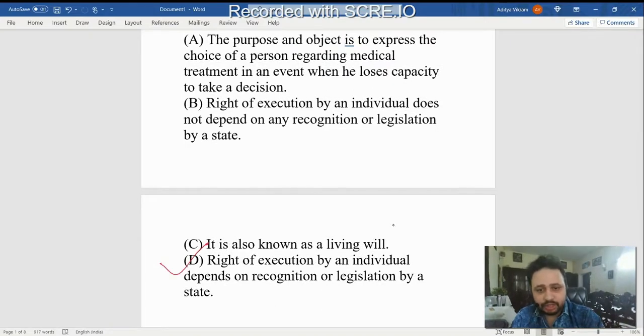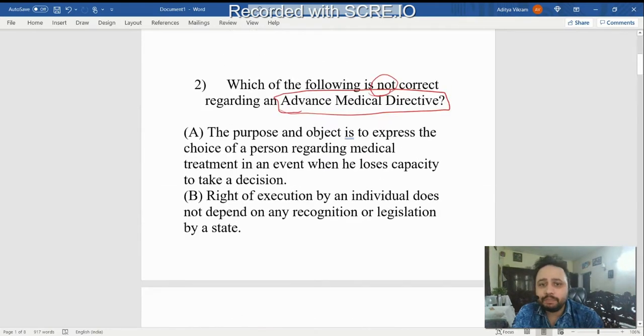Right of execution by an individual depends on recognition or legislation by a state. So this option is wrong. It does not depend on the legislation by a state. A living will or an advance medical directive does not depend on the legislation or recognition by a state, because the Supreme Court has given very strict guidelines regarding advance medical directive.